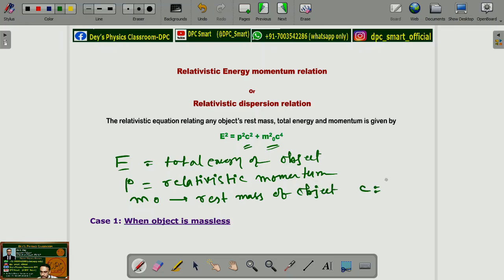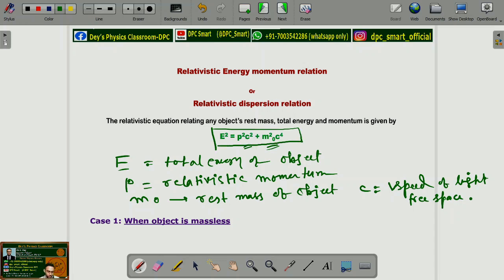And c is the velocity of light in free space, or speed of light in free space. So this is the energy momentum dispersion relation for the relativistic case: E square equals p square c square plus m naught square c to the power 4.